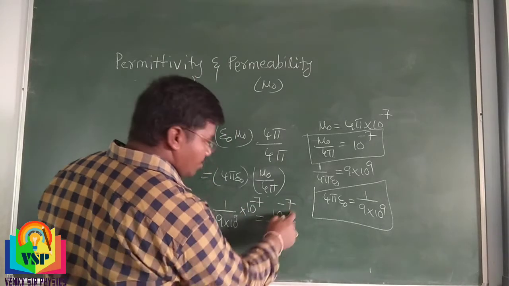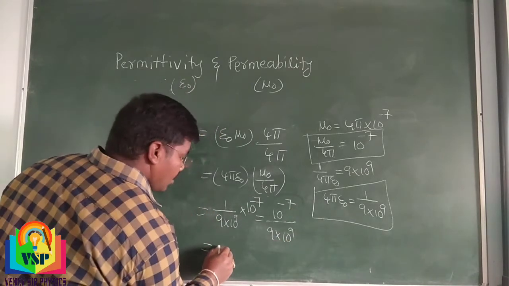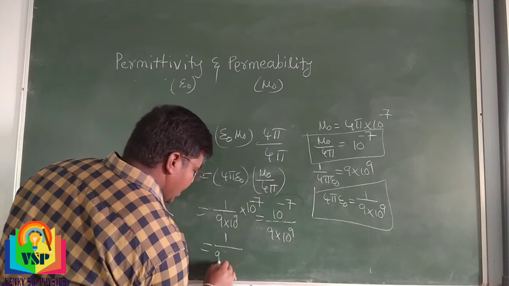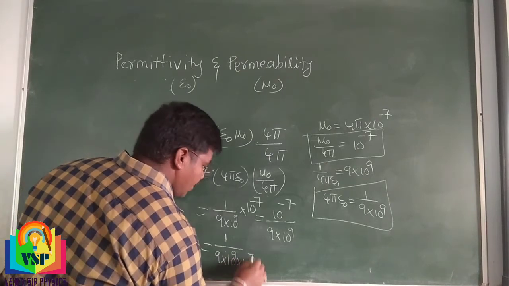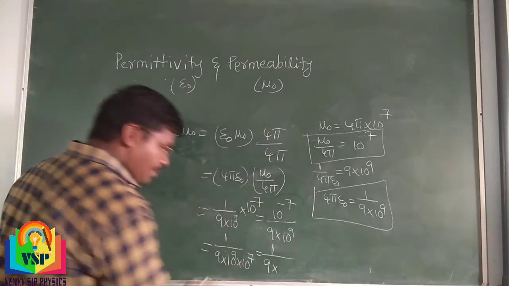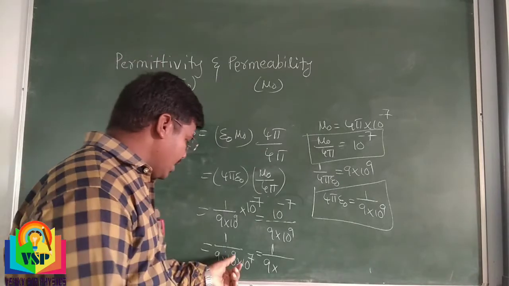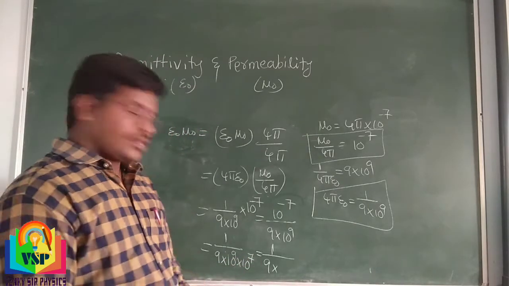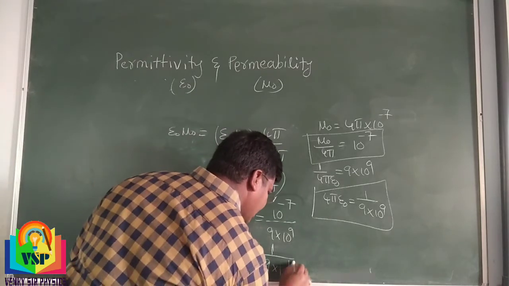Taking this term in the denominator, we get 1 divided by 9 into 10 power 9 plus 7. 9 plus 7 is 16, so 10 power 16.